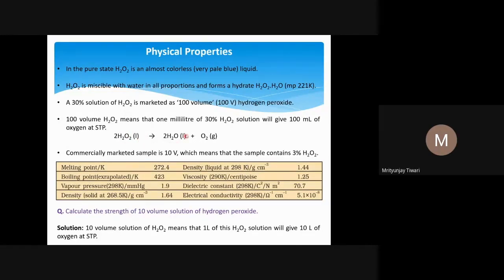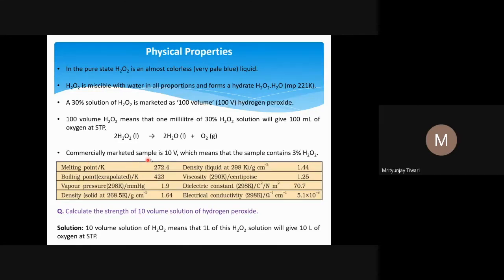So H2O2 decomposes into water and oxygen. And in the decomposition, what happens? 100 volume means that when you use 1 volume of H2O2, 100 volumes of oxygen gas will be evolved on decomposition. It means if I use 1 liter of H2O2 solution, I'll obtain 100 liters of oxygen gas after complete decomposition of this H2O2. And if I use 1 ml, I'll get 100 ml of oxygen gas. The volume of the liquid is here, and the oxygen is a gas. One can also measure this volume at STP.